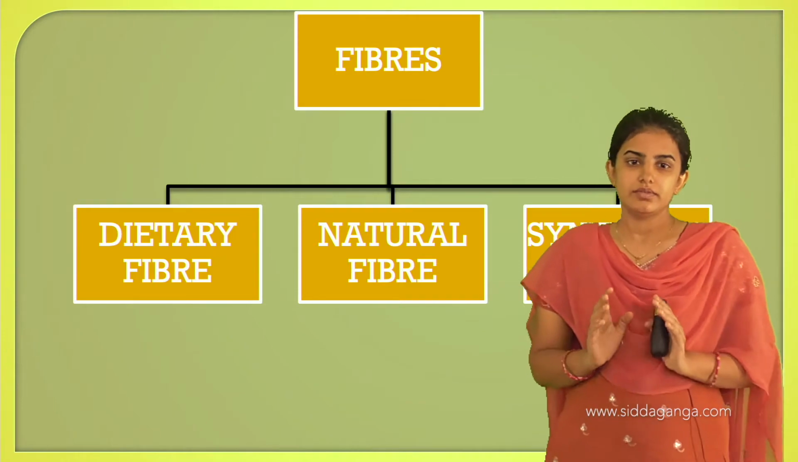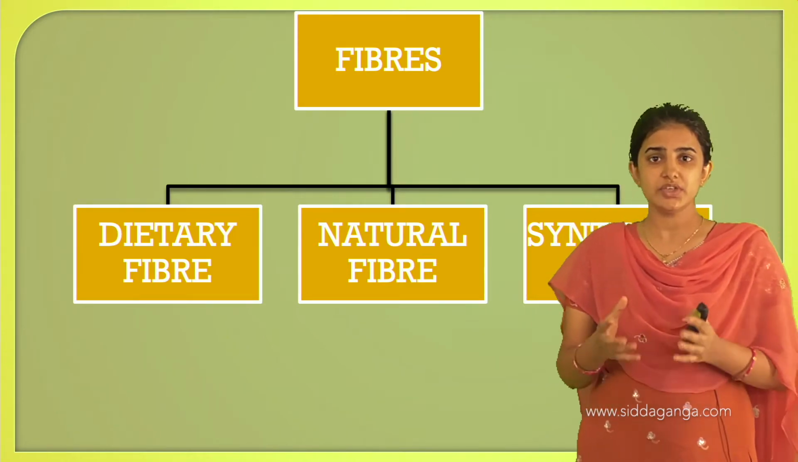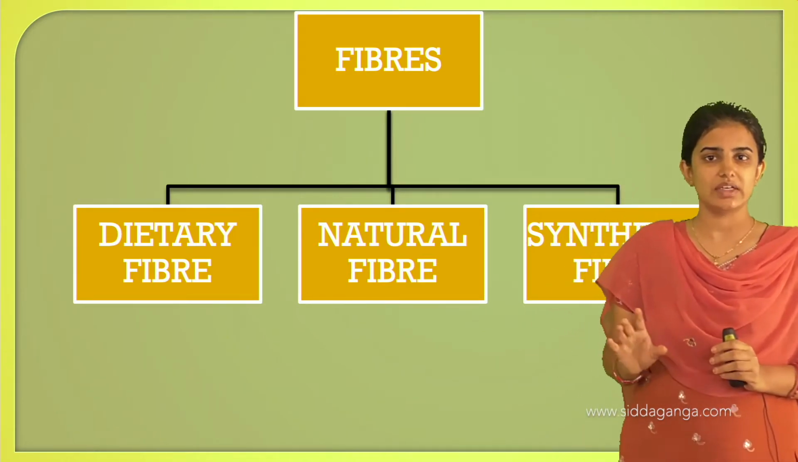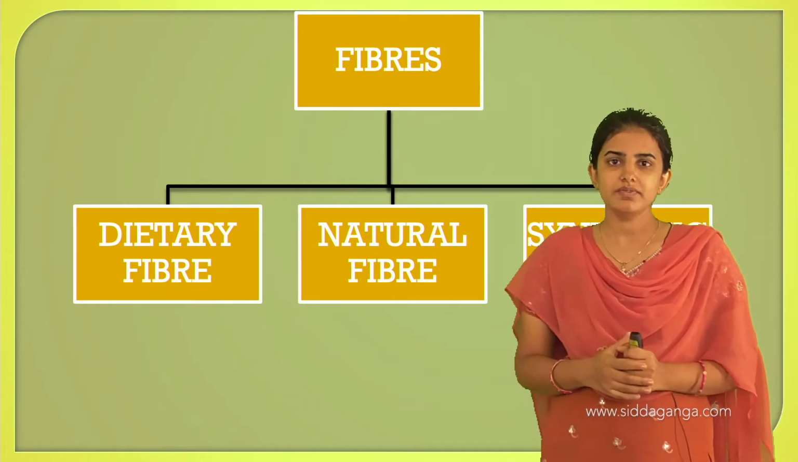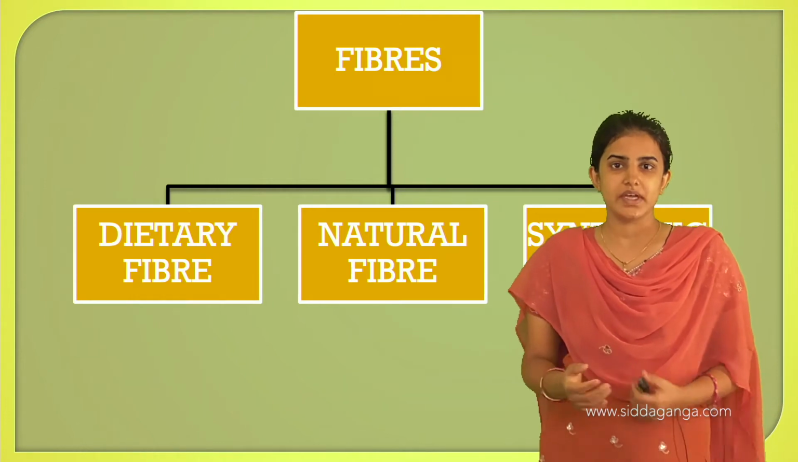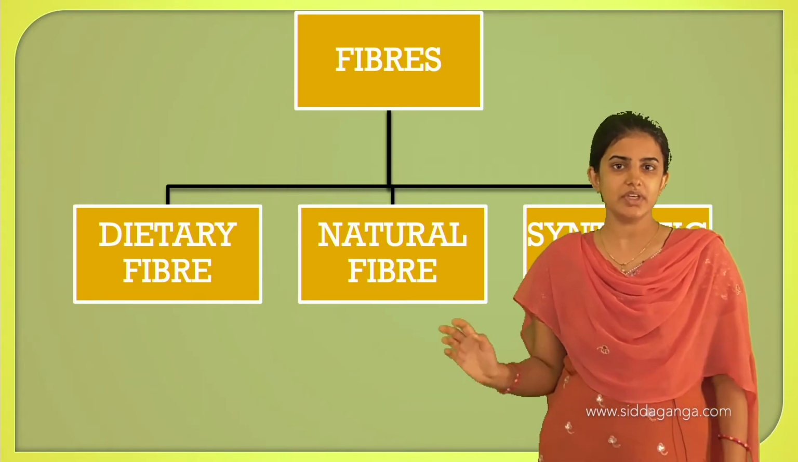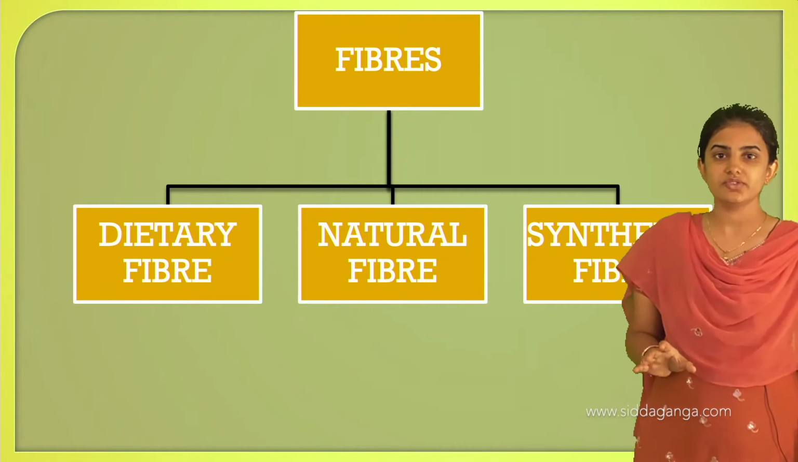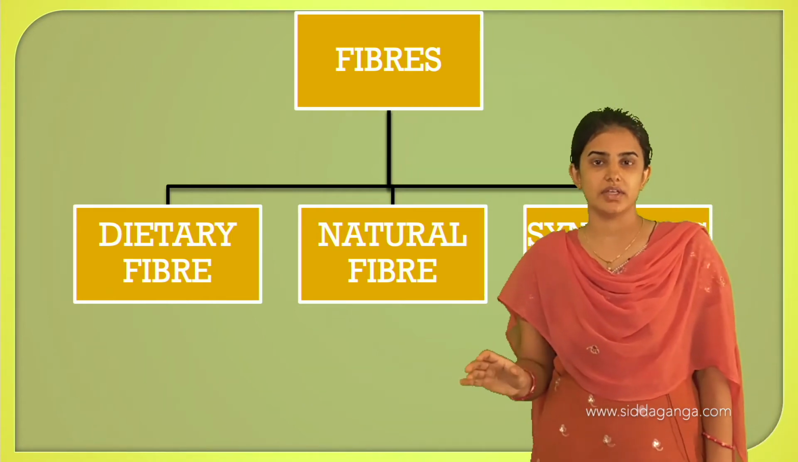Dietary fibers are those fibers which are used in our food, and that is what we call dietary fiber. Examples of dietary fibers are sugar and also spinach. These fibers are not used for preparing cloth.